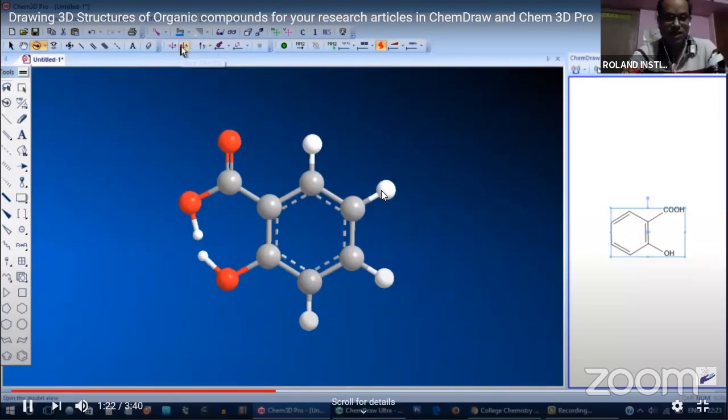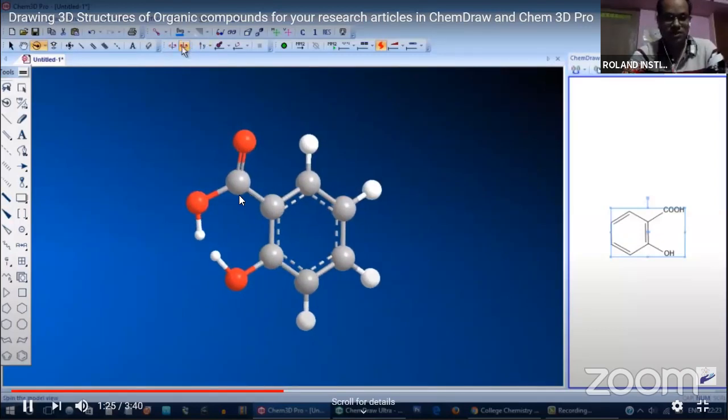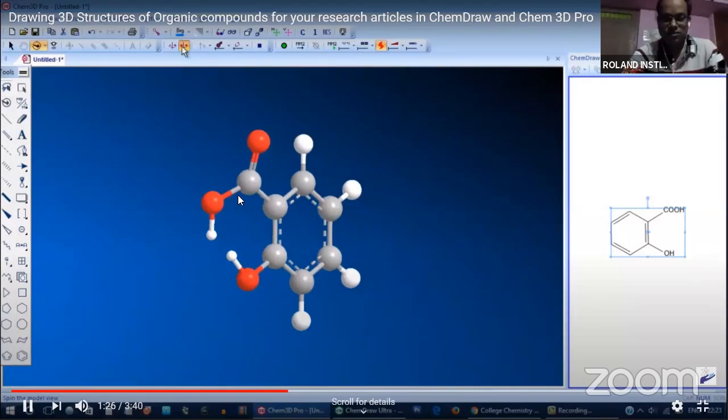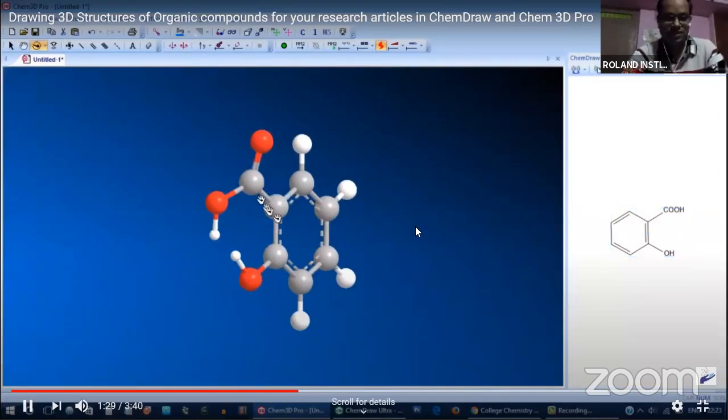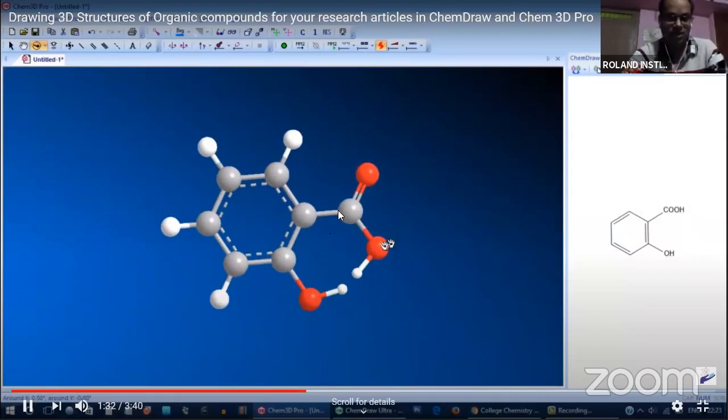Here hydrogen, red color is oxygen, these are the carbons. This is your salicylic acid structure. You can rotate it in space also.